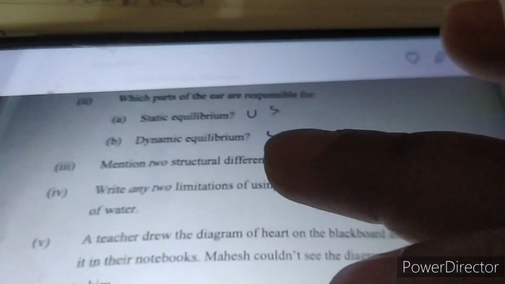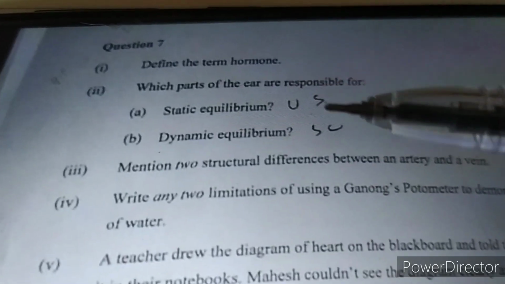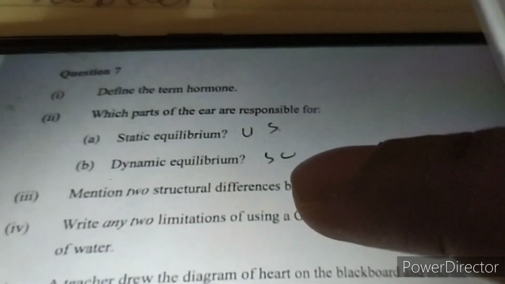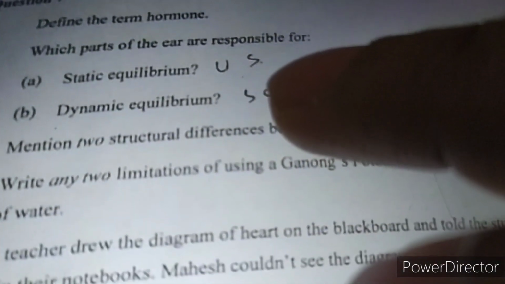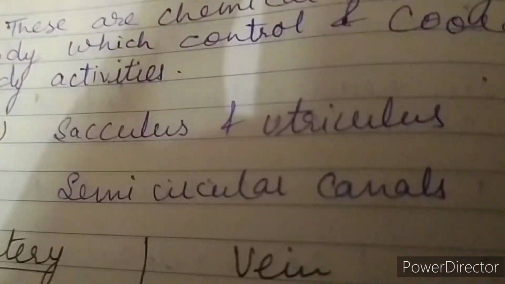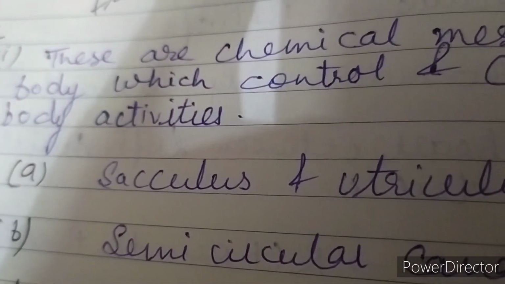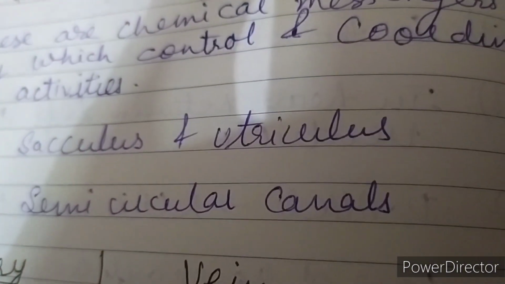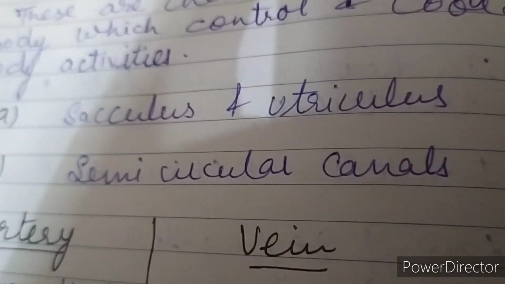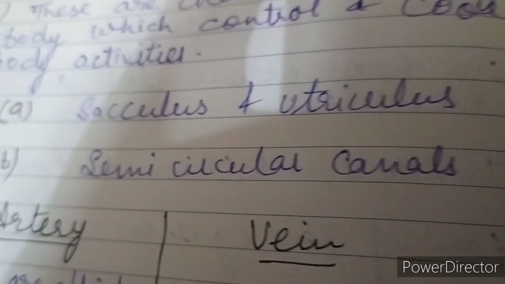So that you have to write, again the definition with all the keywords. Then, which part of the ear is responsible for dynamic and static equilibrium. So for static equilibrium, sacculus and utriculus. Also the term vestibule is used for both of them, so that you can write. And the next is for dynamic equilibrium, semicircular canals are responsible.